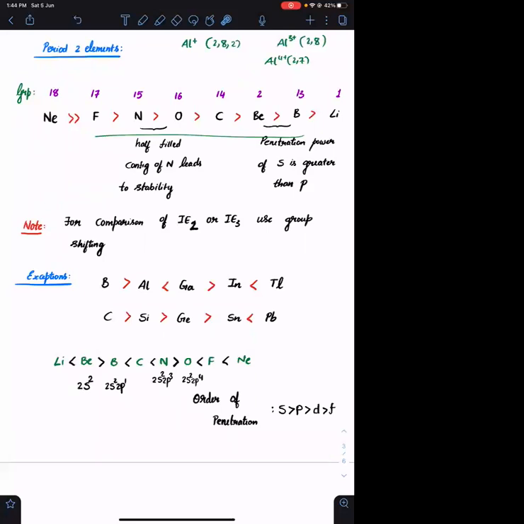Okay. So see in the question if they are asking for IE1 or IE2 or IE3. IE2 कंपेयर करने के लिए एक इलेक्ट्रॉन निकालने के बाद आपको कंपेयर करना पड़ेगा. After removing an electron, the group will change. You need to shift the group. If you want to compare IE3, you need to remove 2 electrons. 2 electrons remove करने के बाद you need to shift 2 groups.